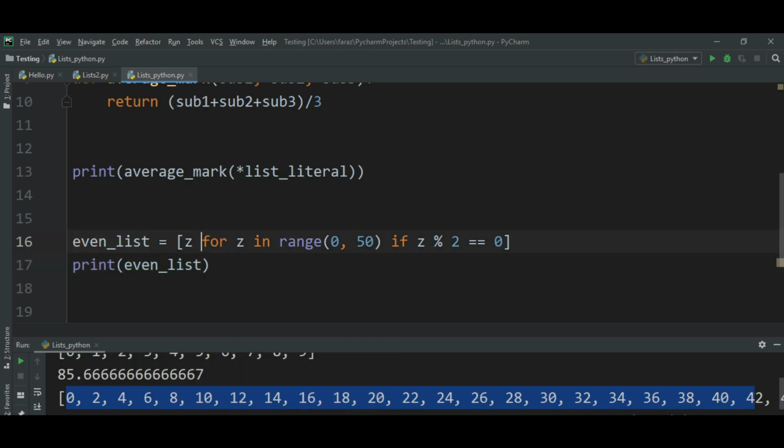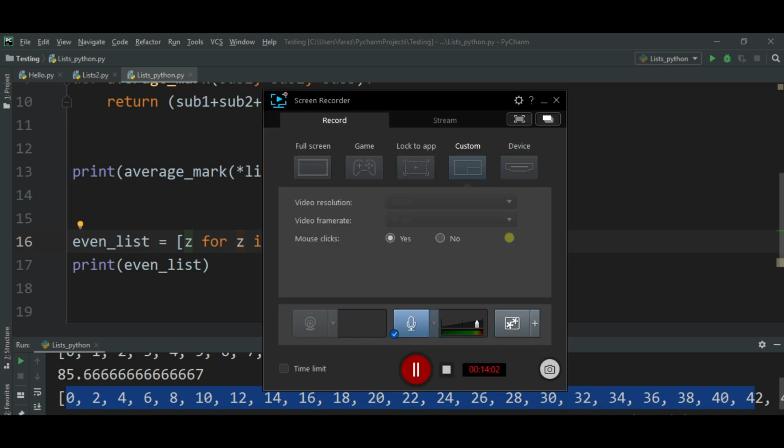So these are nothing but your list comprehensions, right? So these are list comprehension methods. I hope you got this. You can write any condition here. It's not compulsory that you should write this. You can write any kind of condition here. Even in place of this, you can pass a function, right? I will show you that when I write the program for leap year. In the leap year program, I'm going to show you that.